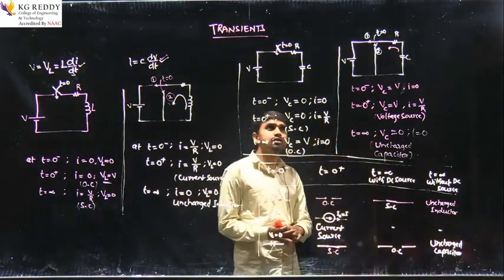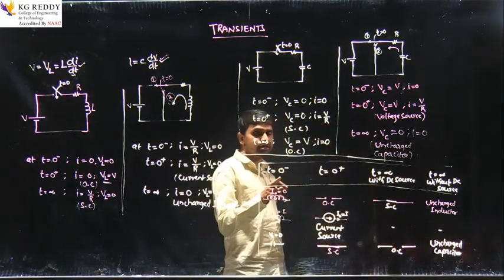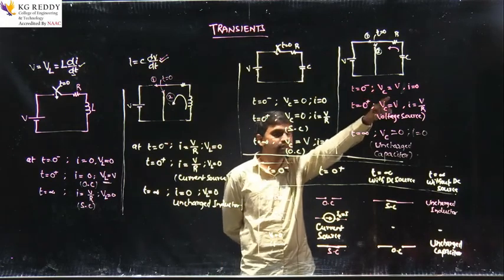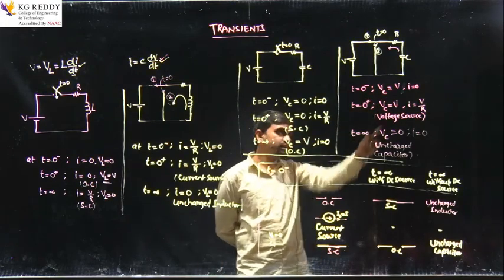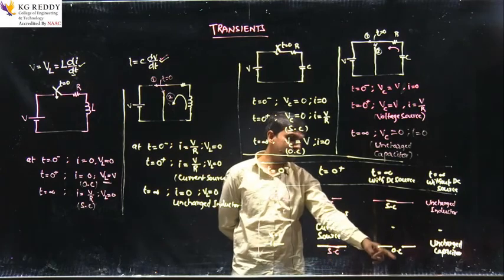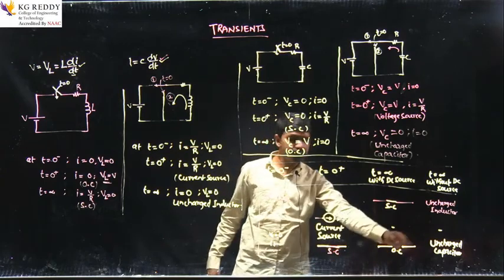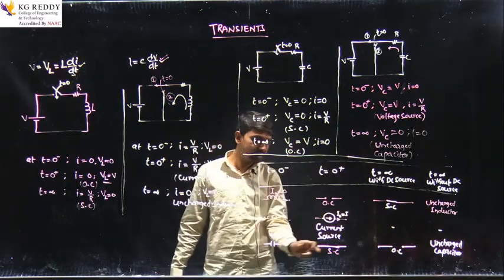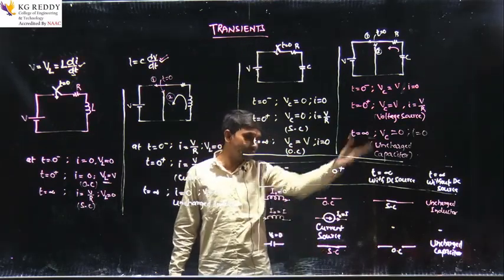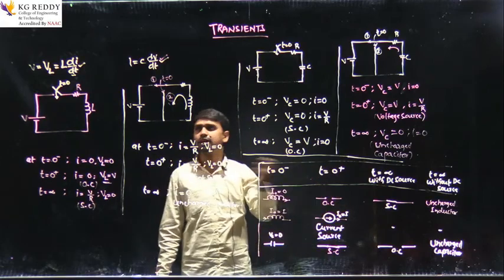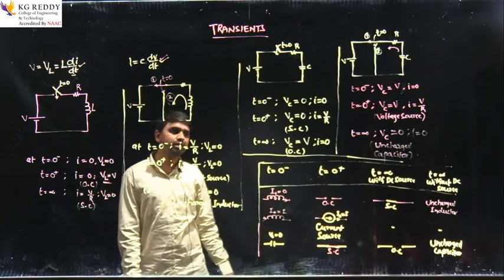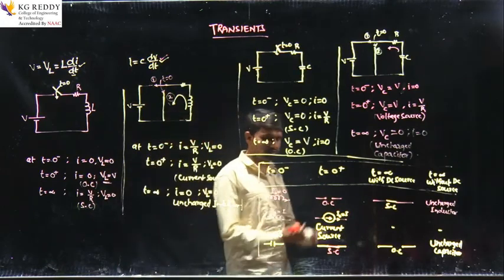And at t equal to 0 minus, these are the two cases which remained here. There it acts as a voltage source, and these two cases are not valid for that. One more case I am not writing here due to insufficient space. Actually this is the brief introduction about the transients. Is it clear to you?